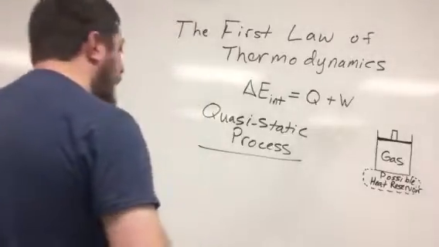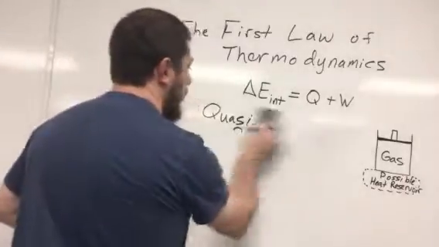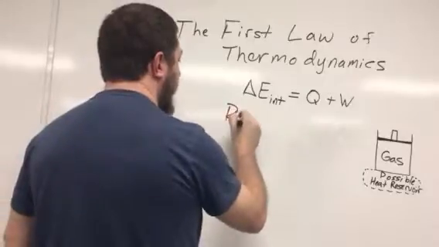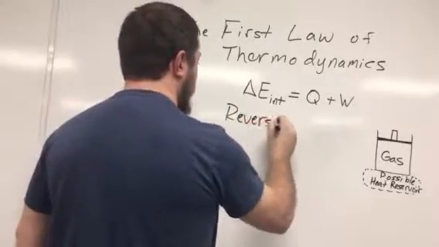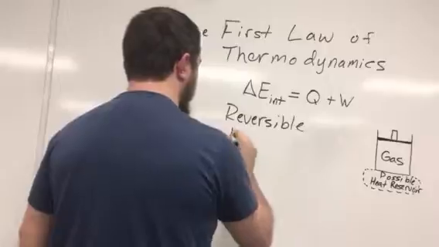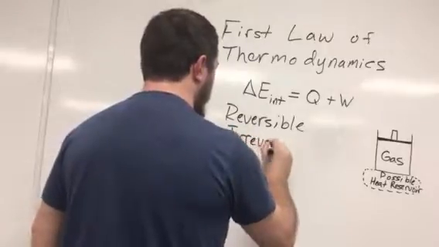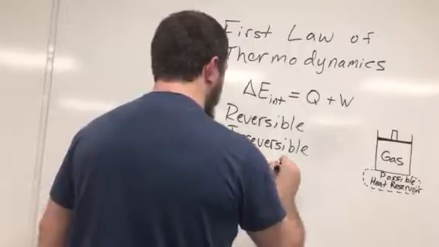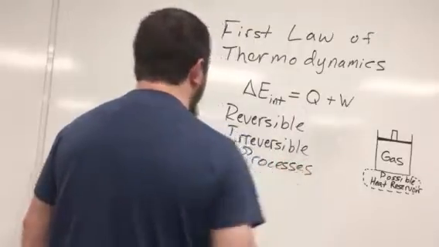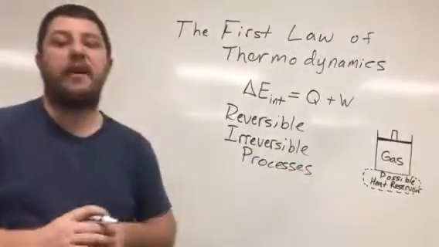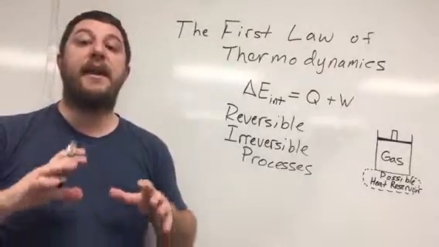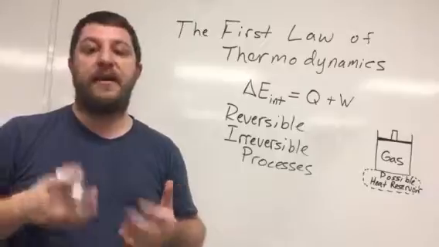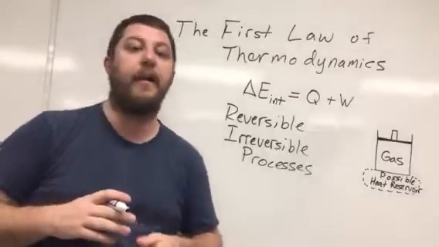Another thing that we need to define are reversible and irreversible processes. Okay, so a reversible process is a process that I can exactly reverse the path of on what we call the PV diagram.